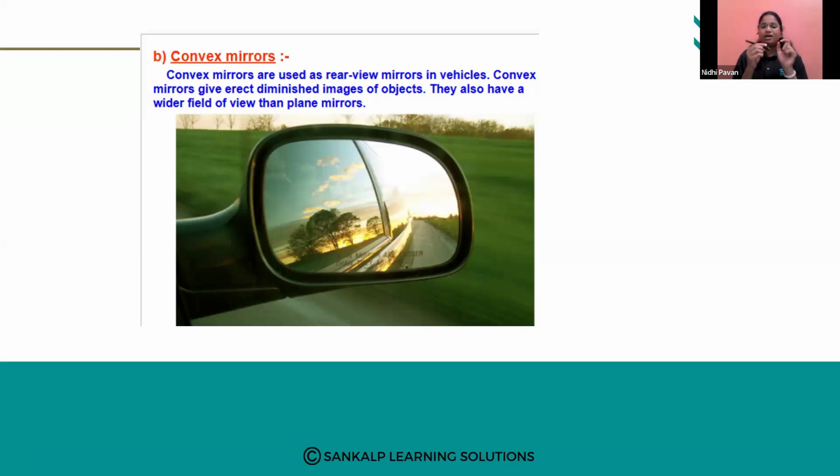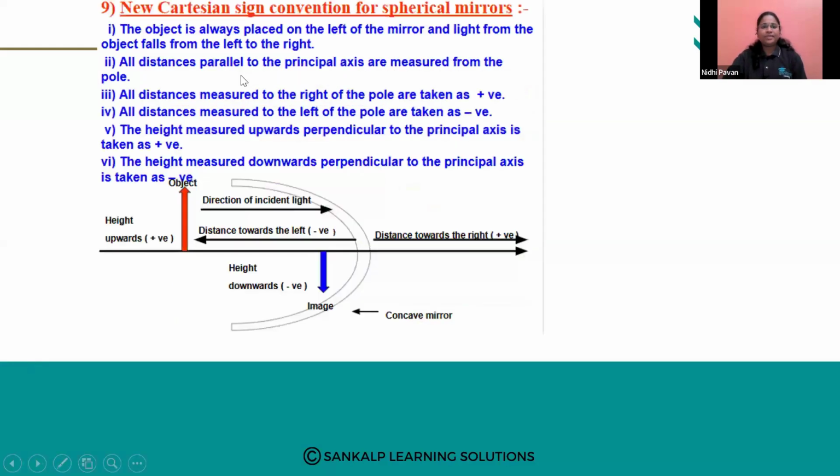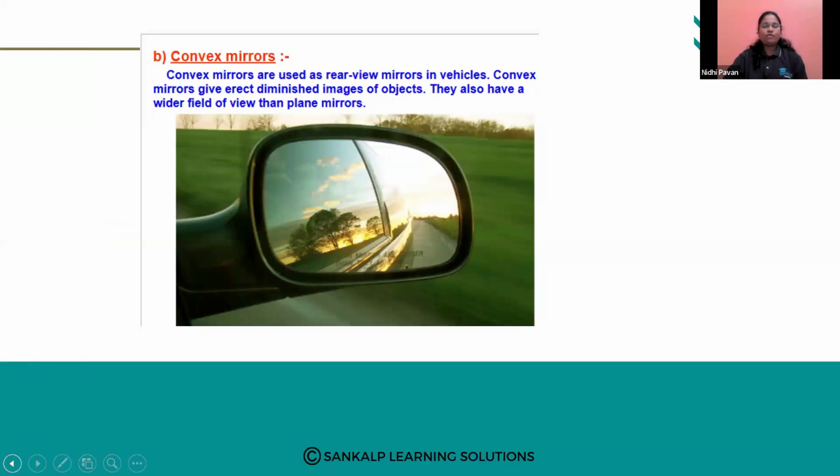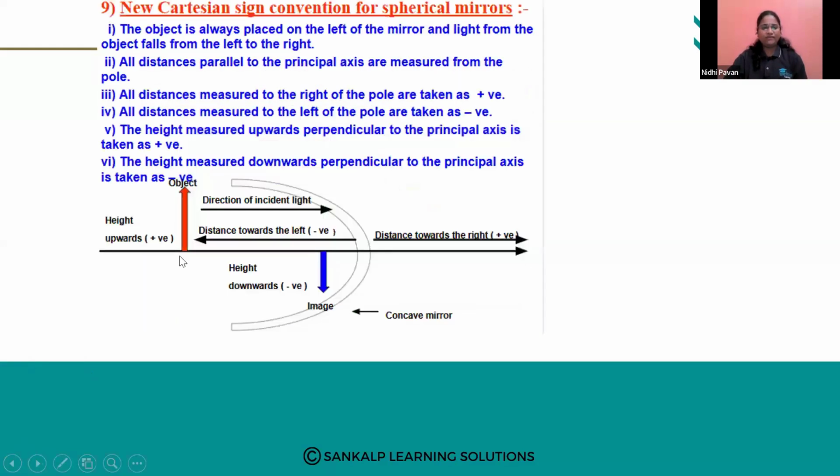If we use a concave mirror, whatever vehicles are coming behind us, for example, our car is going and one more car is coming from behind us, it appears upside down for us, because in most of the cases we will get an inverted image there. And when we use this convex mirror, here we will get an erect image. Fine, so this is about the uses of concave mirror and convex mirror.